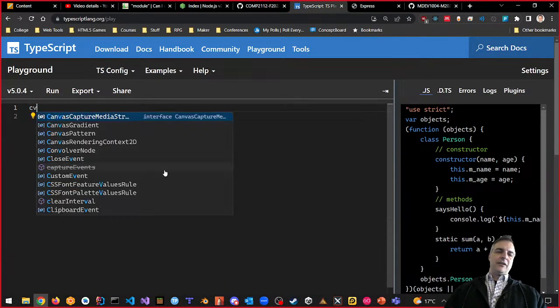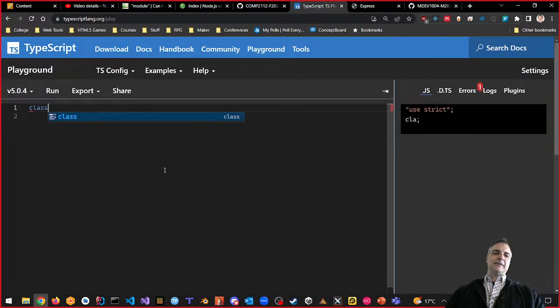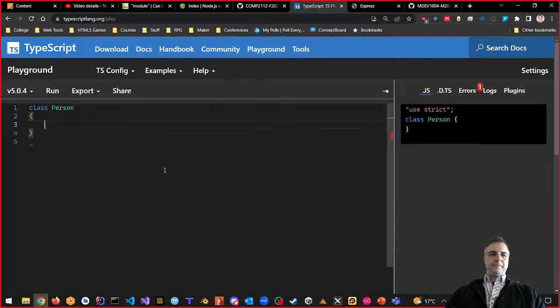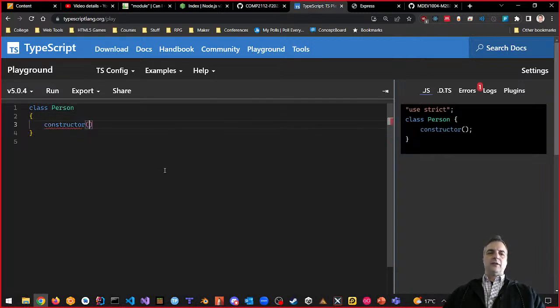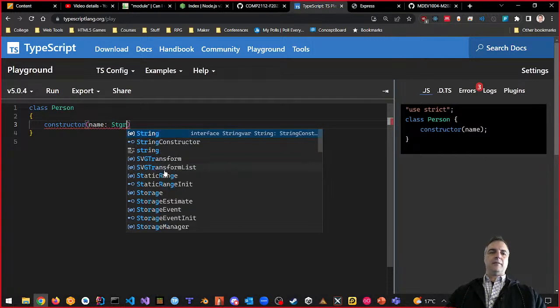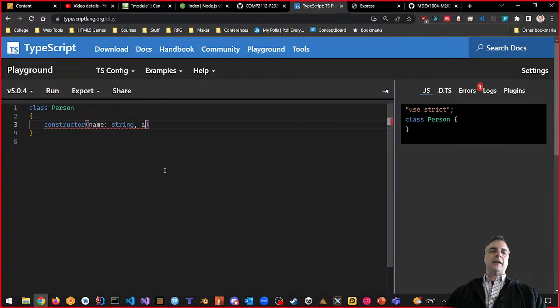Let's try this together. In Playground, type in class person, and then we'll have a constructor function, right? The constructor is going to have two parts to it. We'll have the name and the age for the person. So name, which is a colon, a string, and age, which is a number. Those are the two things we want.